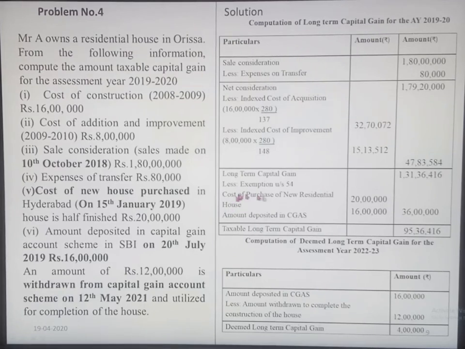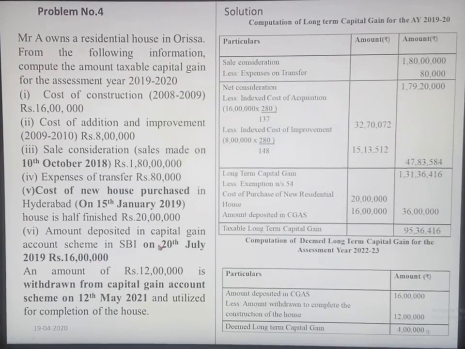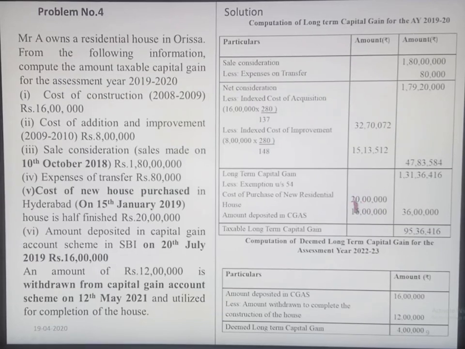So cost of purchase of new residential house is 20 lakhs. And amount deposited in capital gains account scheme is 16 lakhs. We can see here that this amount has been deposited within the period of filing the return. So again he can claim the amount as deduction as well.